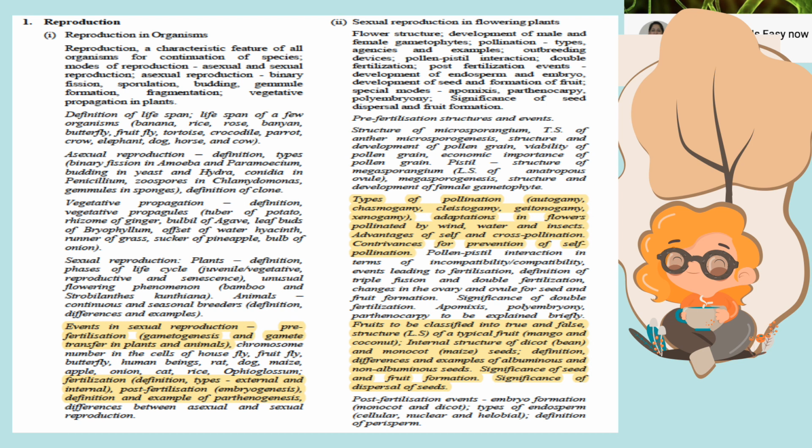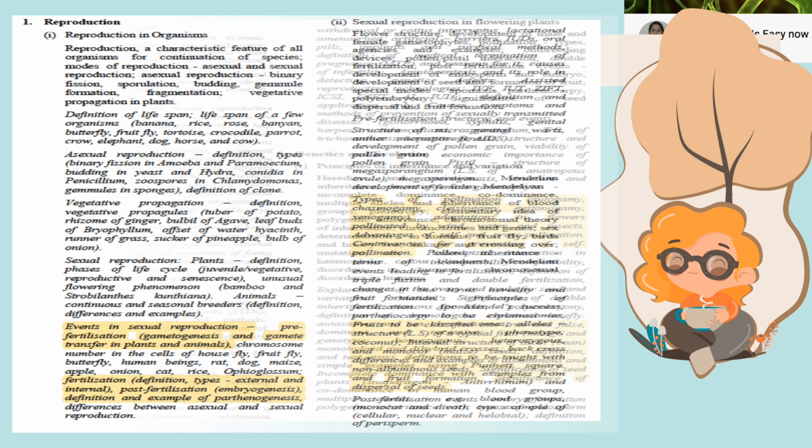Fruits to be classified into true and false fruits, internal structure of dicot and monocot seed, definitions, differences and examples of albuminous and non-albuminous seeds, significance of seed and fruit formation, and significance of dispersal of seed have been removed in the reduced syllabus.